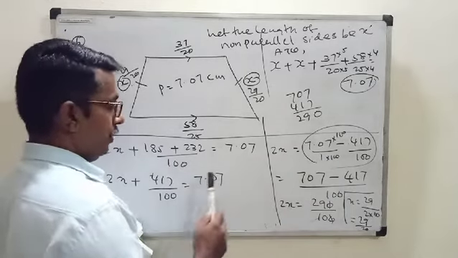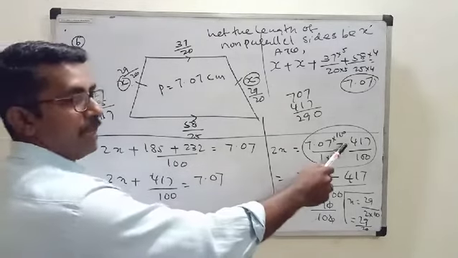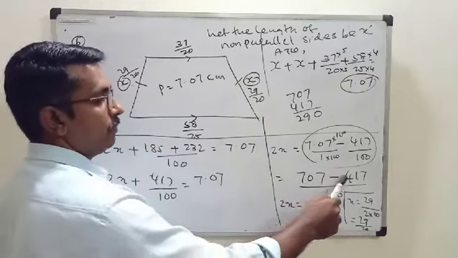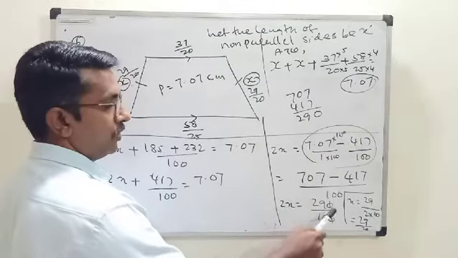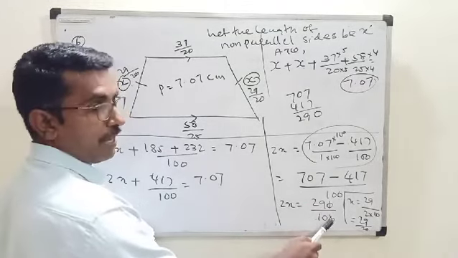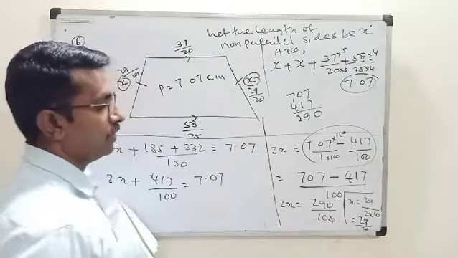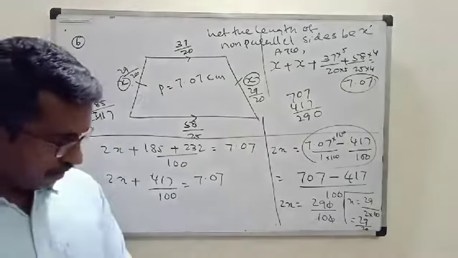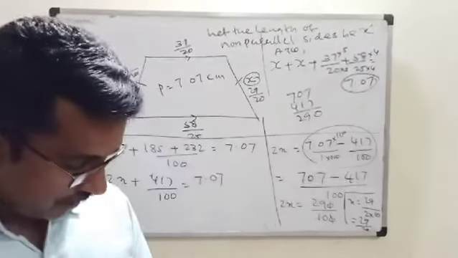Then 2x is equal to, this will be taken to RHS, it becomes minus 707 minus 411 upon 100. So 290 upon 100, 0 cancel. 2x is equal to this one and x is equal to 29 upon 20. Okay, that's all about this question.